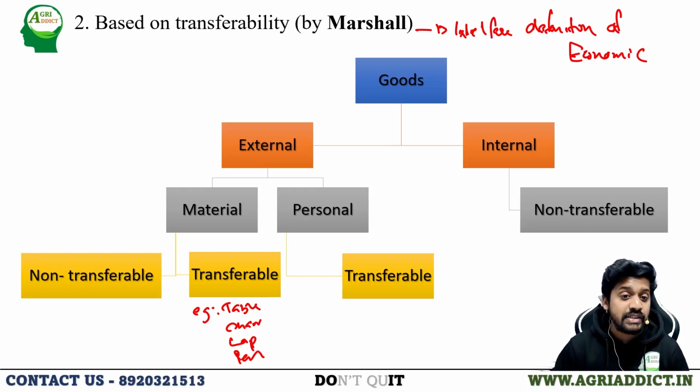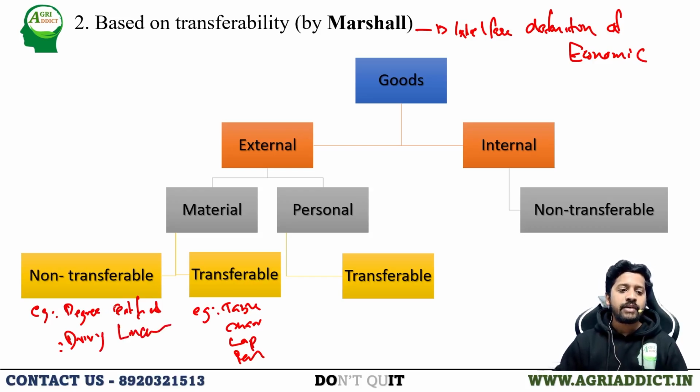There are some goods which are external, material and non-transferable goods. They are material objects, but we cannot transfer them from one person to another because there won't be any utility if I am transferring that material good to another person. What are all the examples? For example, my degree certificate or my driving license.